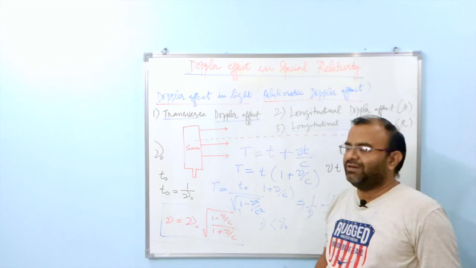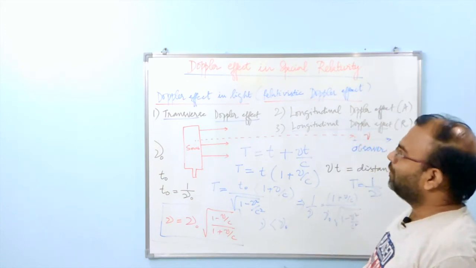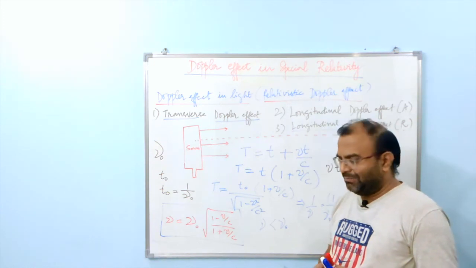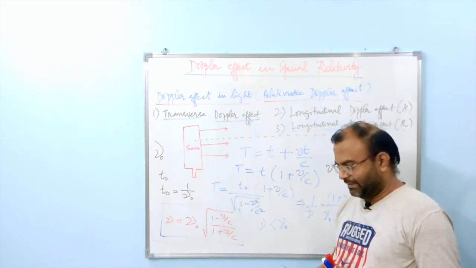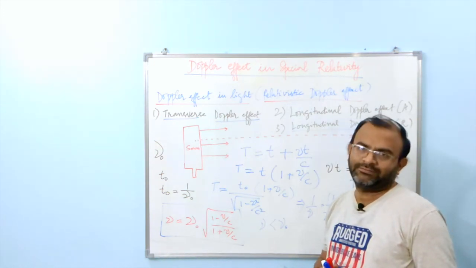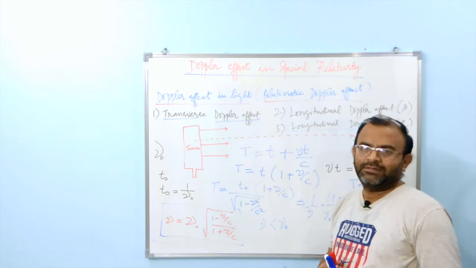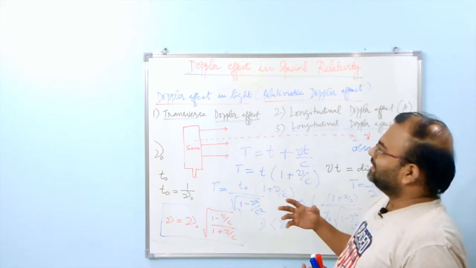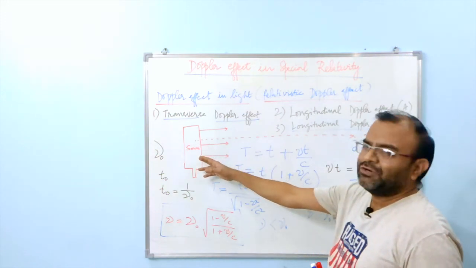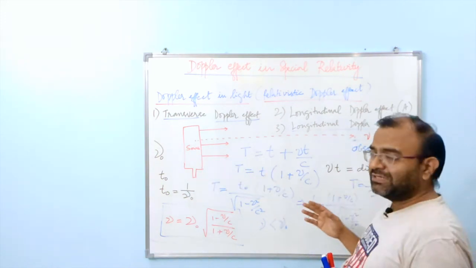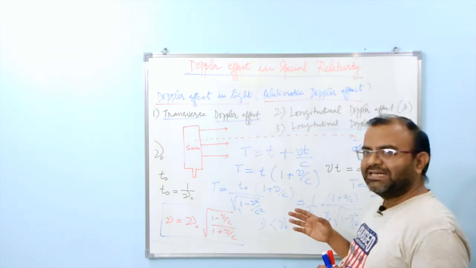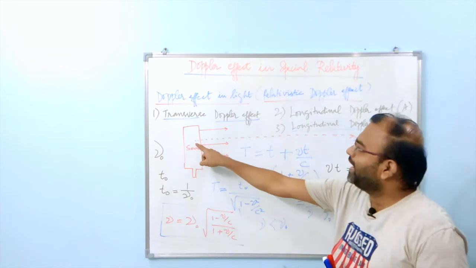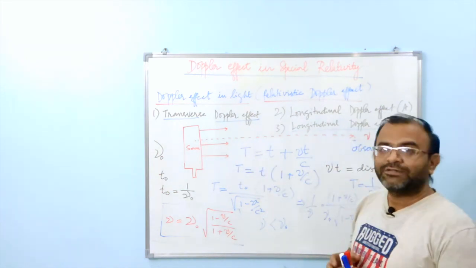So that in total completes our discussion of transverse and longitudinal Doppler effect. But that is not all. What if the motion of either the source or the observer is at an angle with respect to the line connecting the source and the observer?